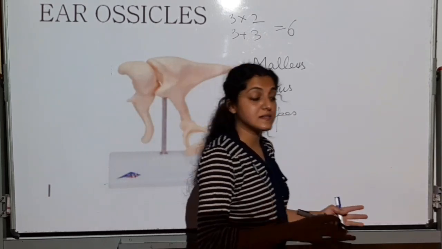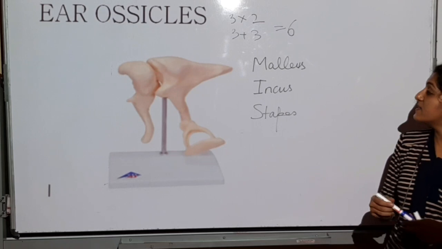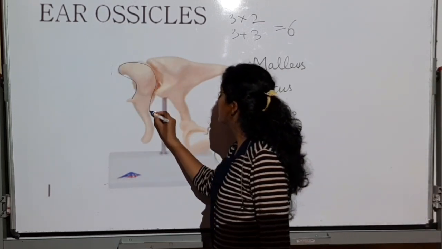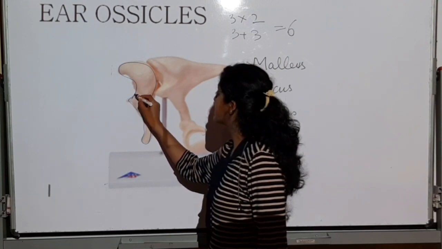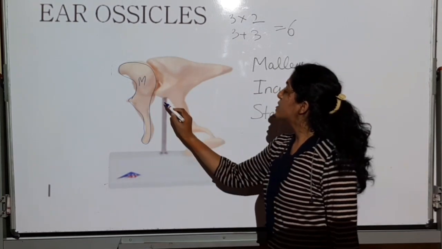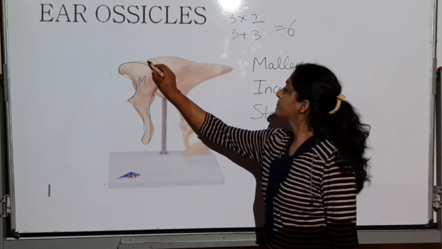Malleus, incus, and stapes. So this hammer-shaped bone is going to be the malleus. This anvil-shaped bone